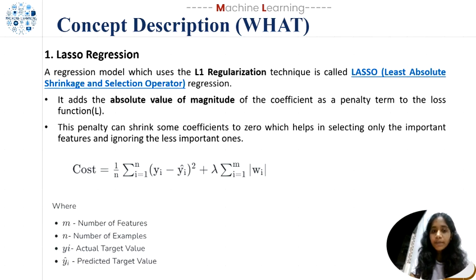And to calculate this, the formula is as follows: 1 upon n summation, where i goes from 1 to n, of (yi minus yi hat) squared, plus lambda summation, where again i goes from 1 to m, of the absolute value of omega i, where m is the number of features, n is the number of examples, yi is the actual target value, and yi hat is the predicted target value.